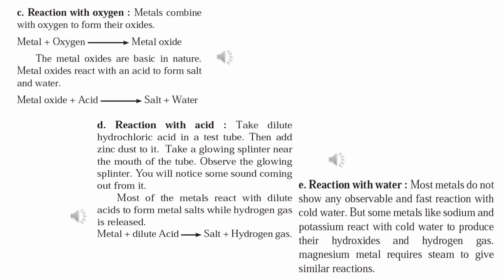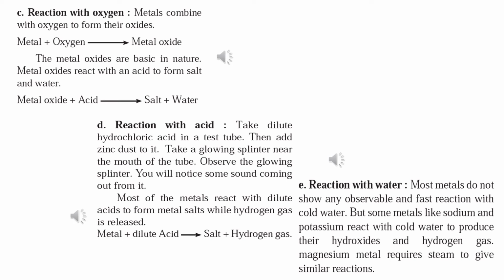So all the metals do not show a quick reaction, but over time, because of atmospheric climate change, or moisture along with some heat present in the surroundings, they can lead to changes. So the rusting of metal can also take place because of the presence of water along with oxygen.